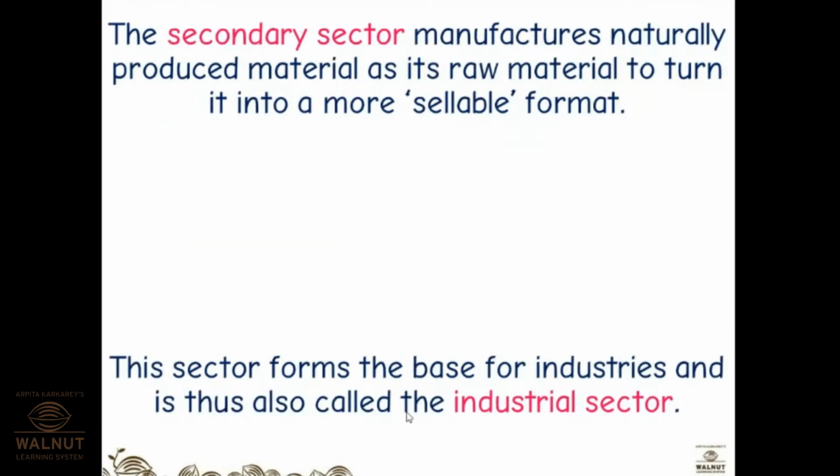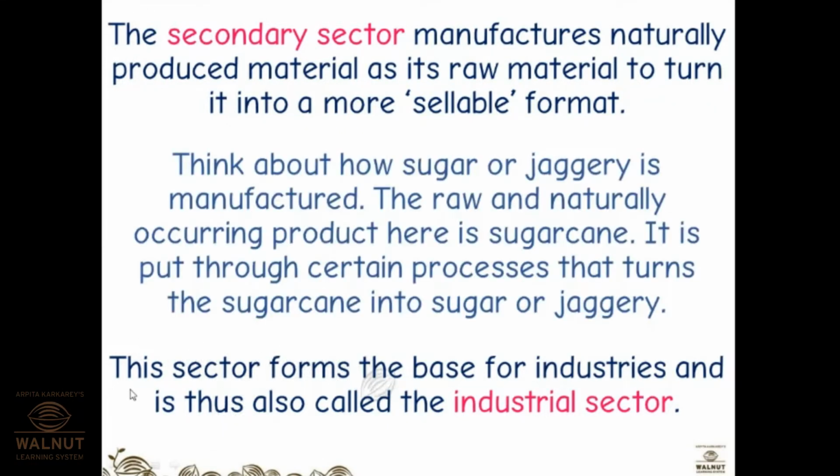Next one. The secondary sector uses naturally produced material as its raw material to turn it into a more sellable format. So whatever is produced in nature, we process it in the factory or industry, and then we make a material which is more sellable, more applicable to the consumer. This is known as the secondary sector or the industrial sector.